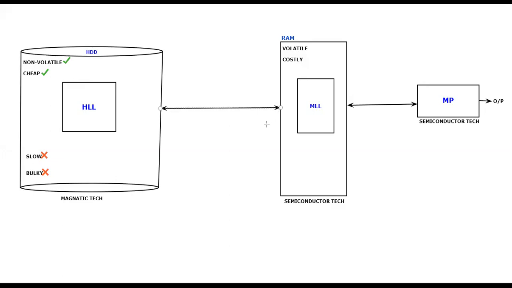So once this is connected, this particular one is having whatever the disadvantages. In the same way, RAM is having some advantages. That also I'll be writing here. What is the advantage it is having? It is very fast in nature because it is made up of semiconductor technology, and when you compare the size, it is very compact.